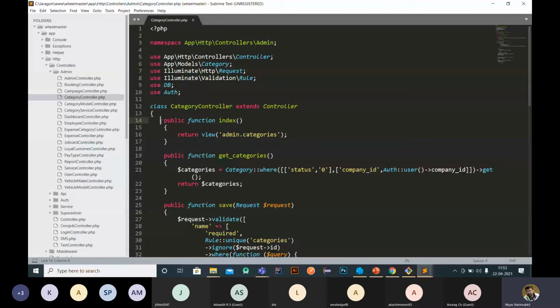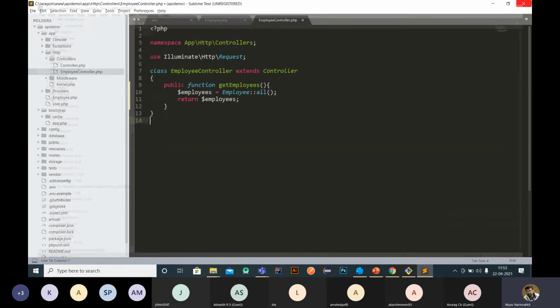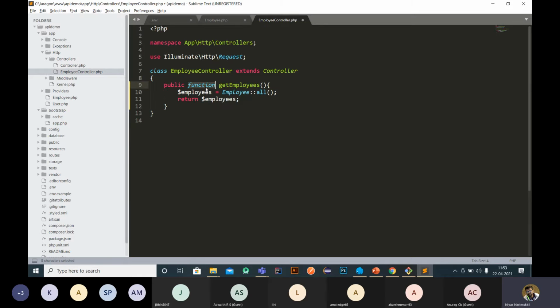So this is the syntax: public space function you have to use. Okay. It's clear, right? Up to this, any question? So we have to use function here, not void, because this is the syntax, public function getEmployees, when we are returning this data.